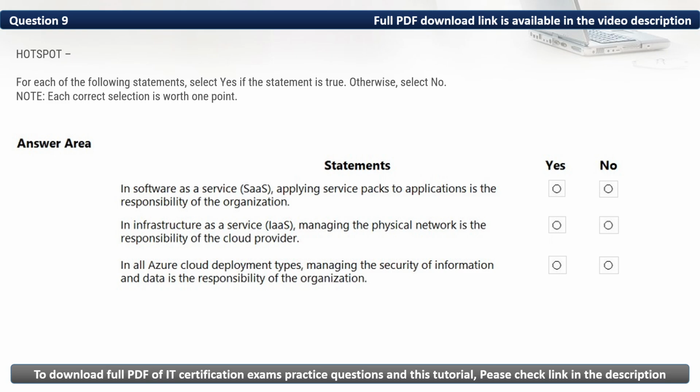Question 9. Hotspot. For each of the following statements, select yes if the statement is true, otherwise, select no. Note, each correct selection is worth 1 point. To the answer area, statement: in software as a service, applying service packs to application is the responsibility of the organization.